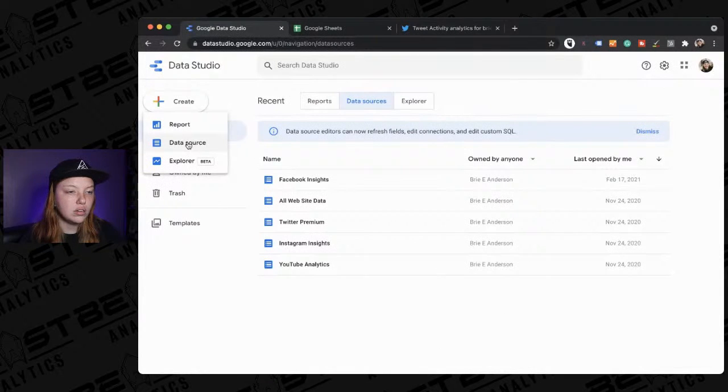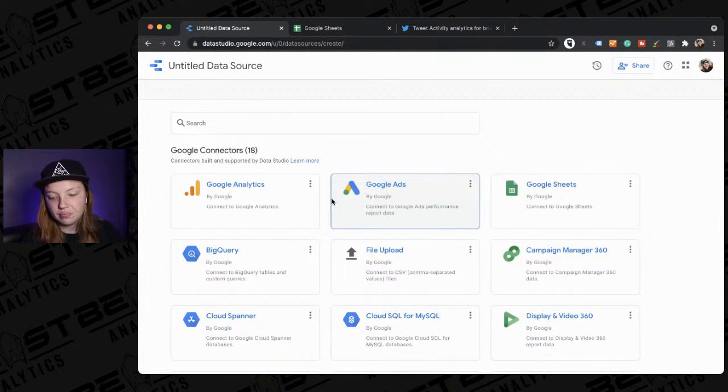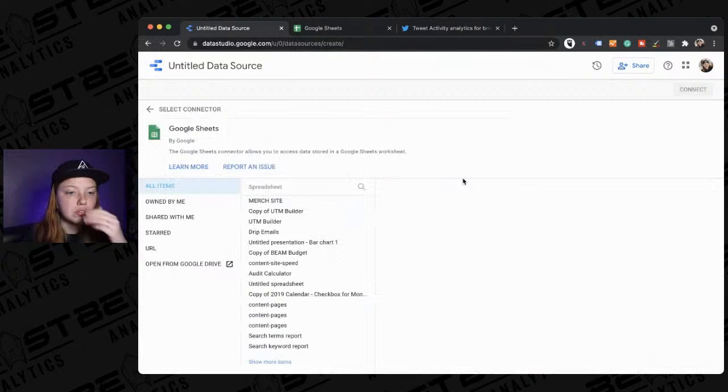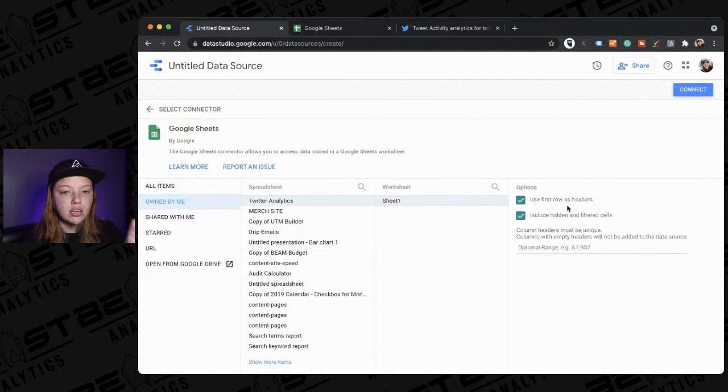Okay, let's go. New data source. Google Sheets. Sometimes this takes forever and I don't understand why. Here we go. Okay. Twitter Analytics, first row as headers. And I'm going to select connect.